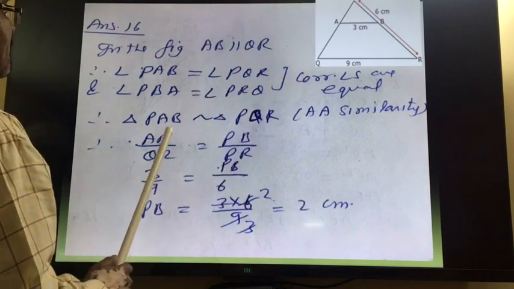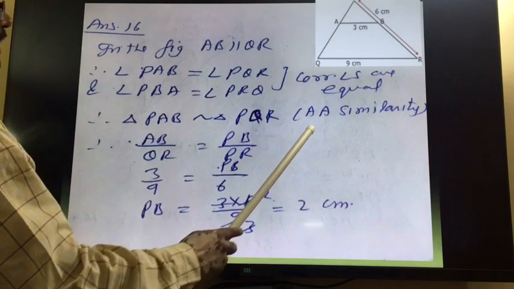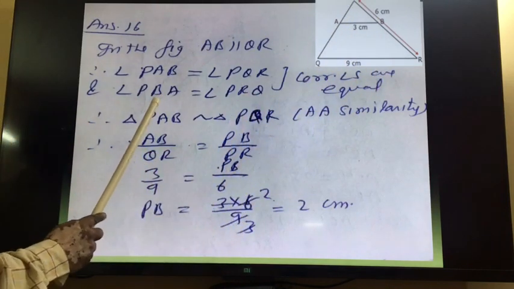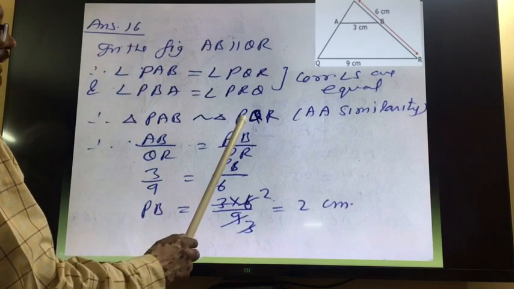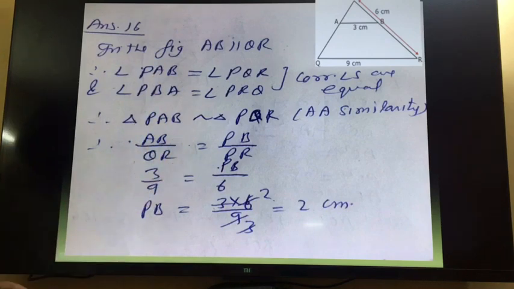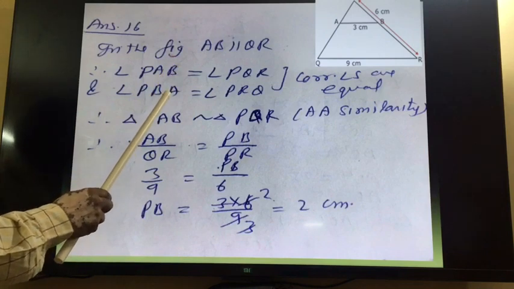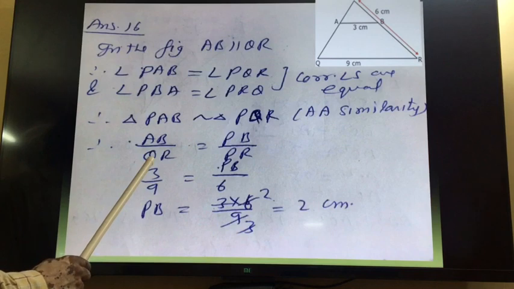So we can say triangle PAB is similar to triangle PQR by angle similarity. And if two angles are equal, triangles are similar, then sides are proportional. So I told you, if you want to understand this chapter, learn this like a song: if corresponding angles are equal, triangles are similar. If triangles are similar, then sides are proportional.